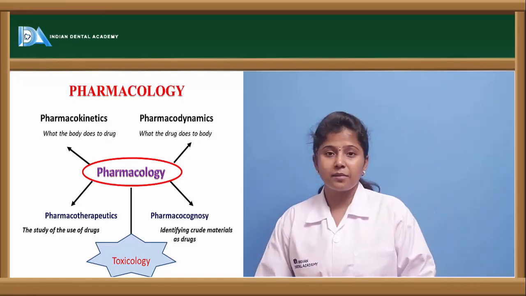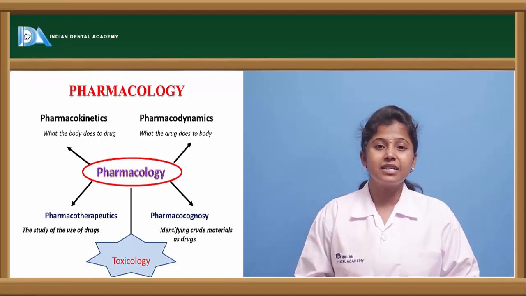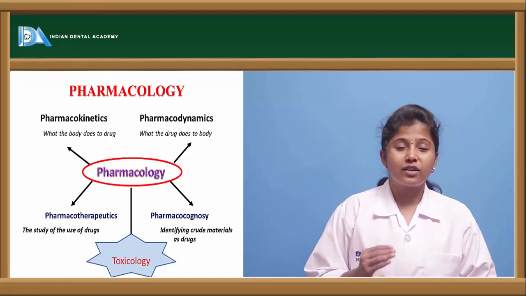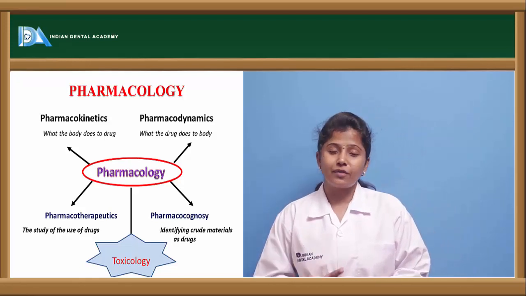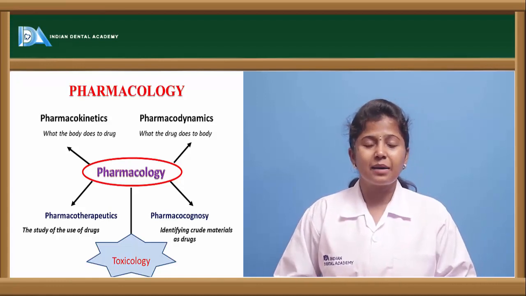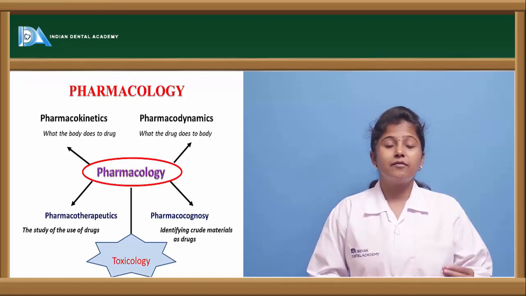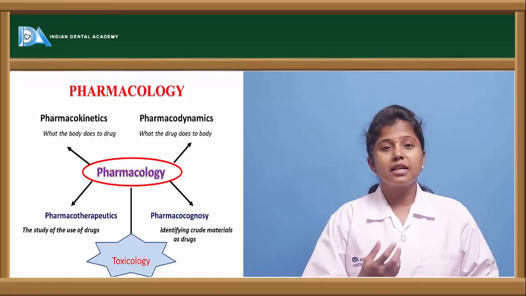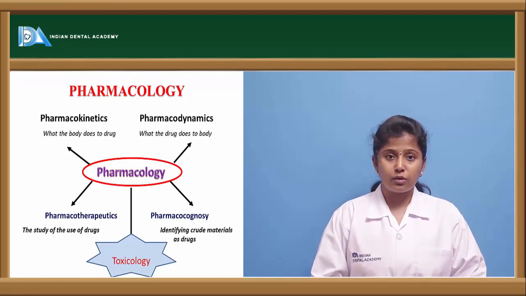Now if we see pharmacodynamics, what is the drug doing to our body? Any drug has side effects, at least the common ones like headache, dizziness, drowsiness or sedation. After entering the body, because of chemical reactions going on in the body, the drug may cause some interactions. If we are taking two or three medications, the drug may interact with another drug, or if we take the drug along with food, it may interact with the food. So there are various things a drug is doing to the body.